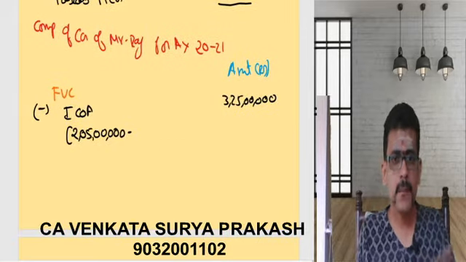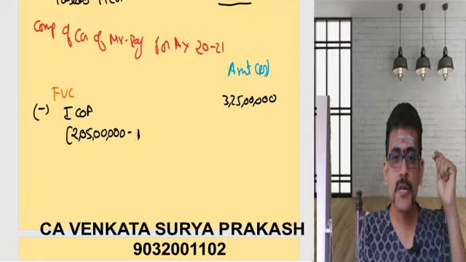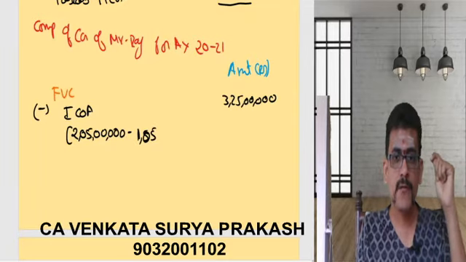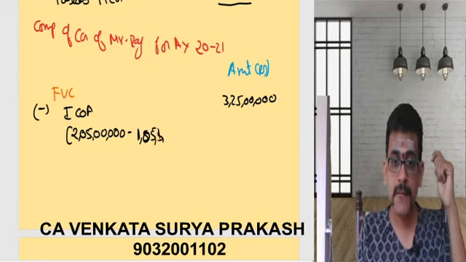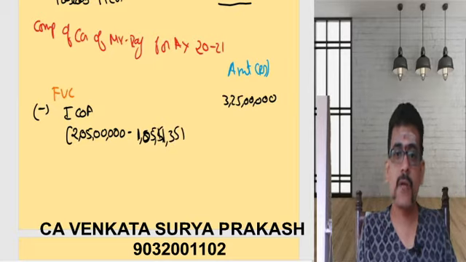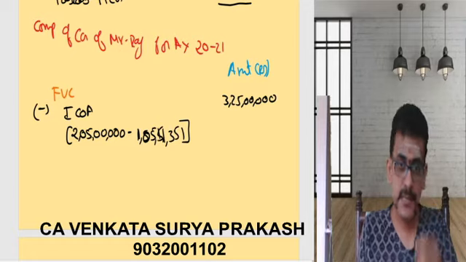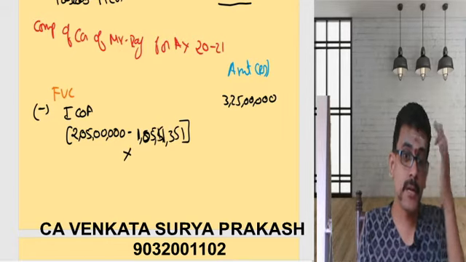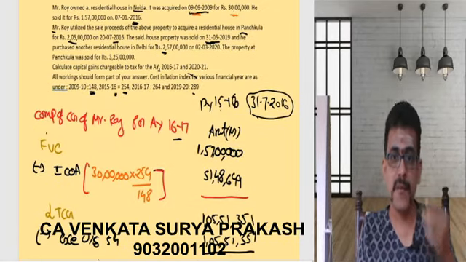Taxable means that has to be reduced from your cost of acquisition. 1 crore 5 lakhs 51,351 is this amount, into the index value for the year of transfer.